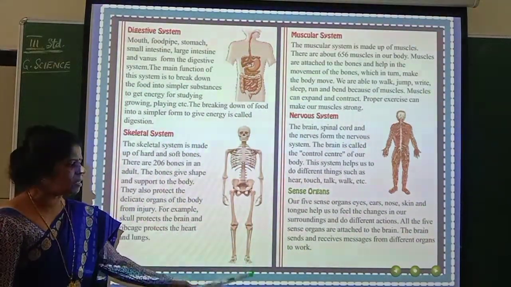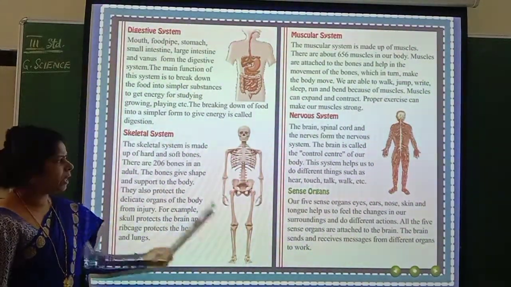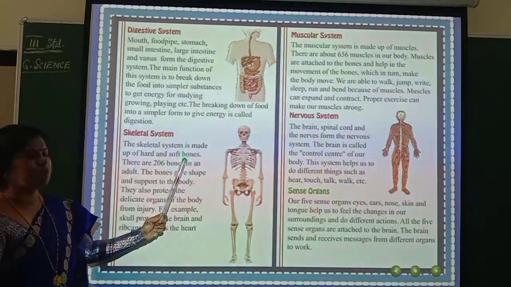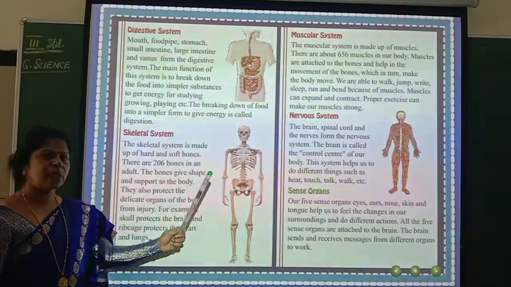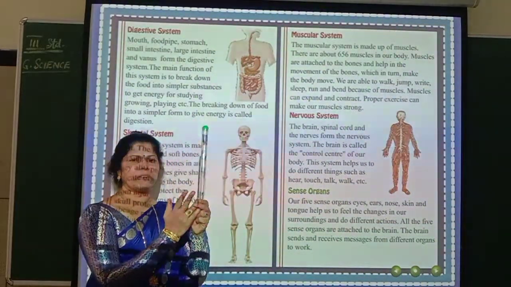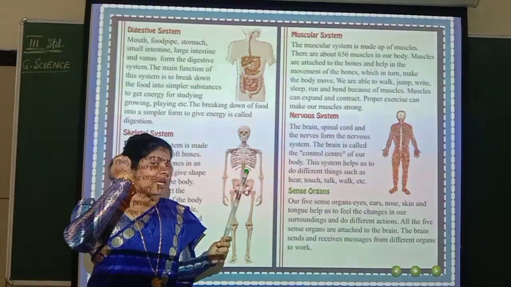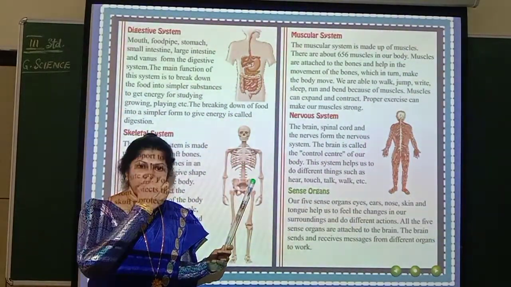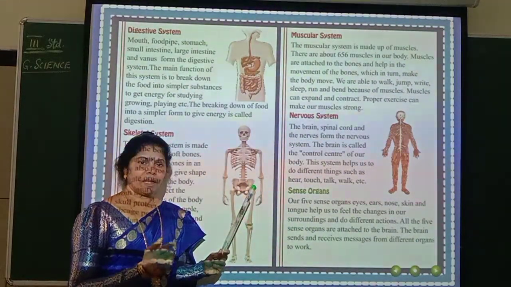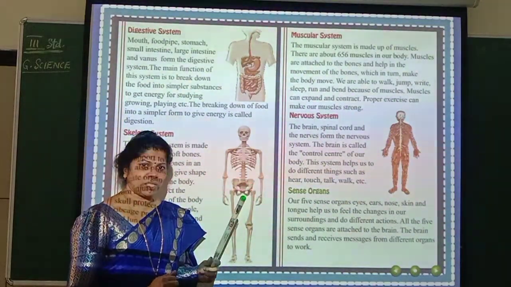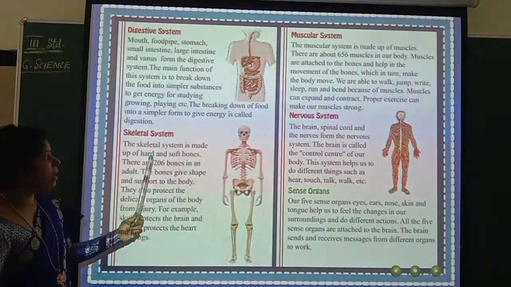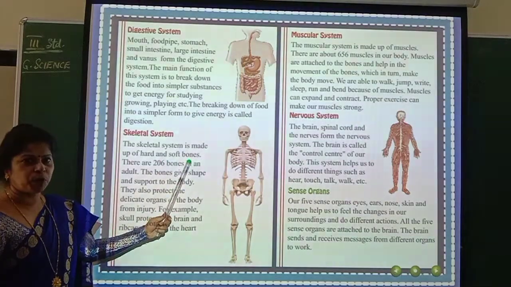See, this is the skeletal system of a human body. The skeletal system is made up of hard and soft bones. If you touch here, it is hard, isn't it? If you touch the fingers, it is hard. But if you touch your ears, how is it? Soft. But there is bone present there. So these soft bones, we call cartilage. So the skeletal system is made up of hard and soft bones.